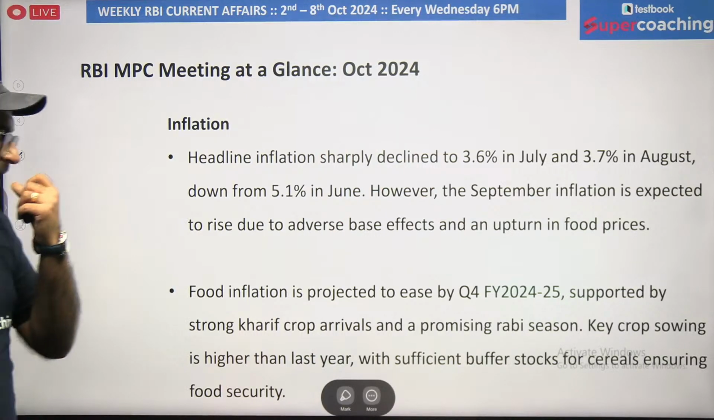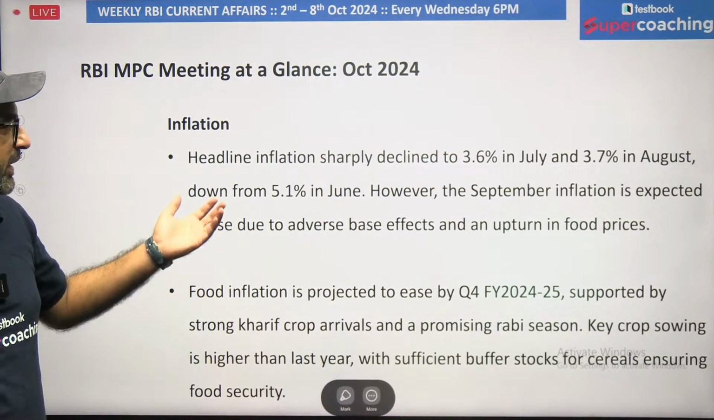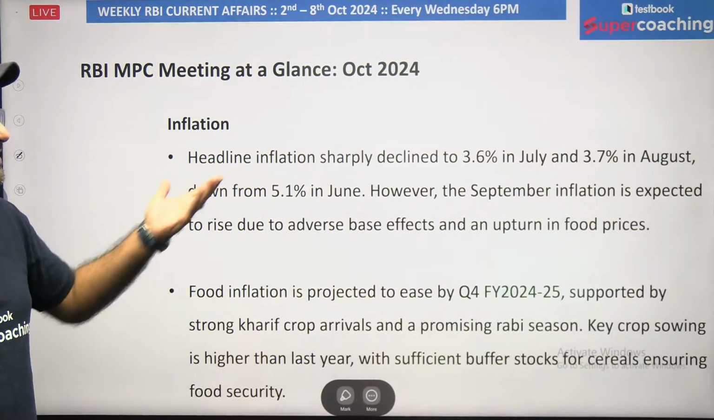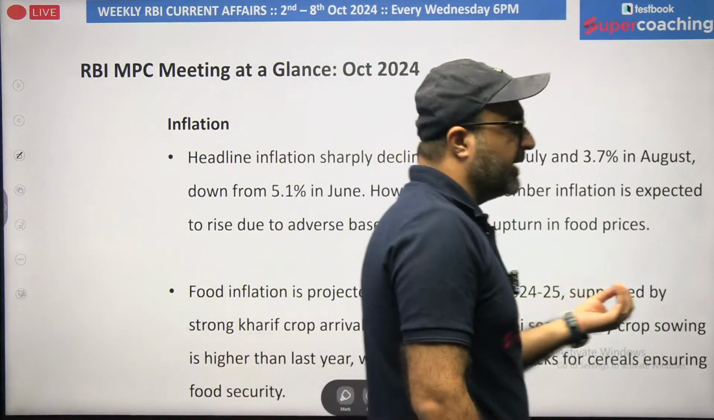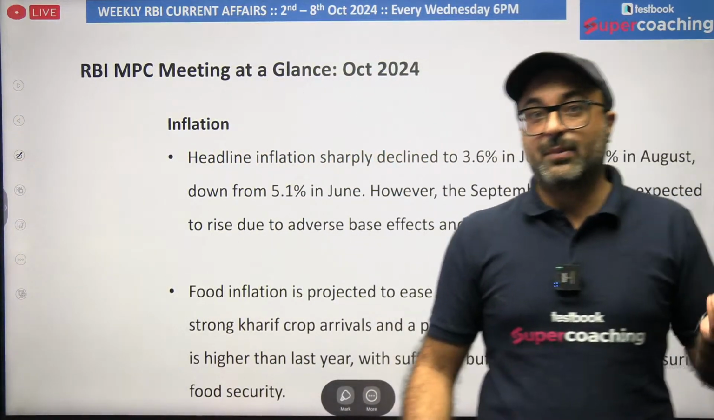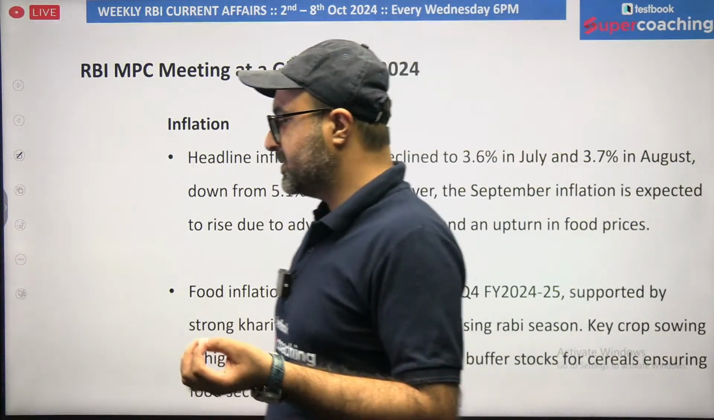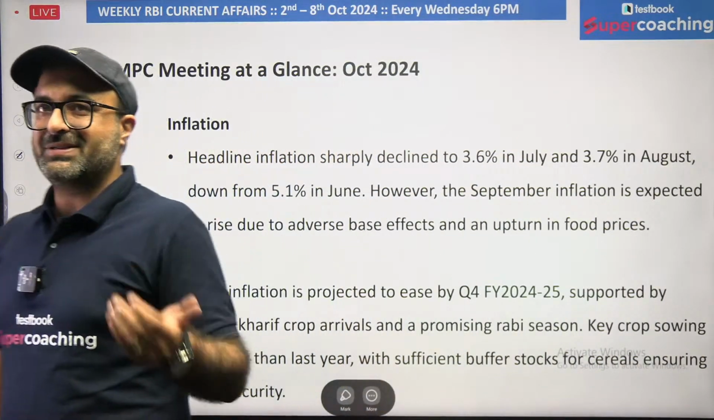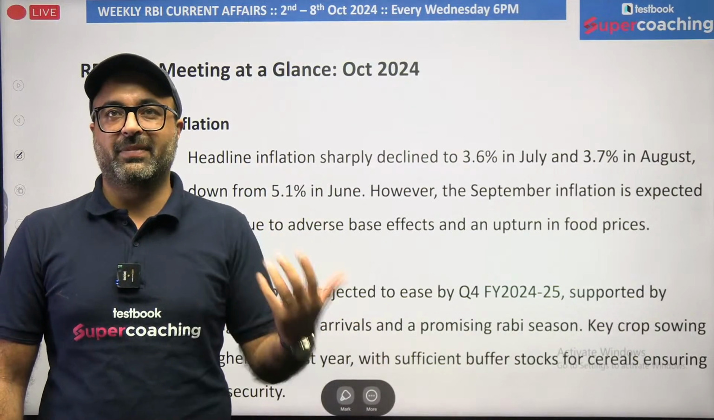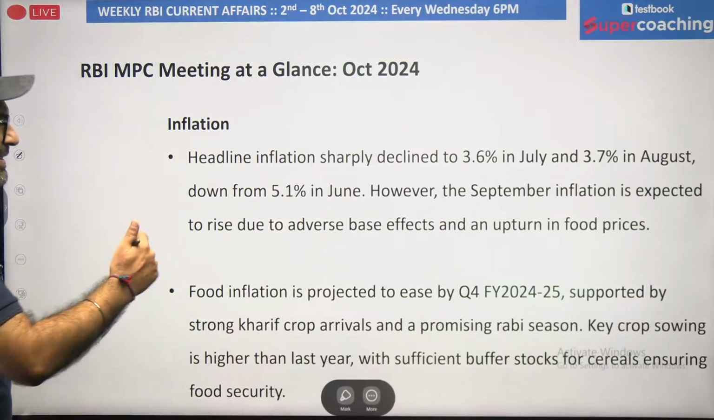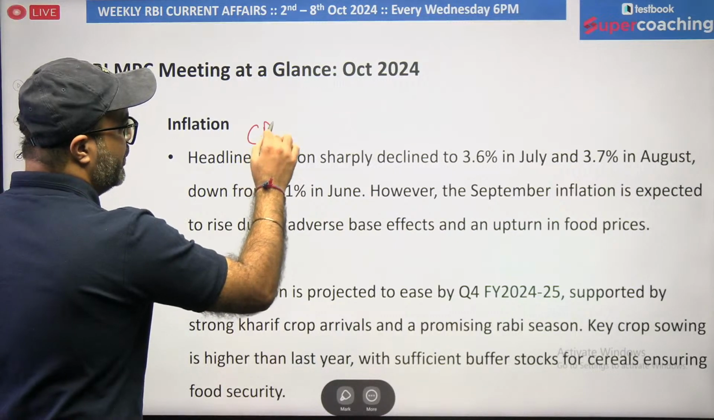Now, let's talk about inflation. Sir, if I talk about the inflation rates, headline inflation. What is headline inflation? In very simple terms, in layman's terms, headline inflation means the inflation which remains in the headline. That means the inflation which is majorly looked upon. And in this case, I would say earlier it was WPI, but now